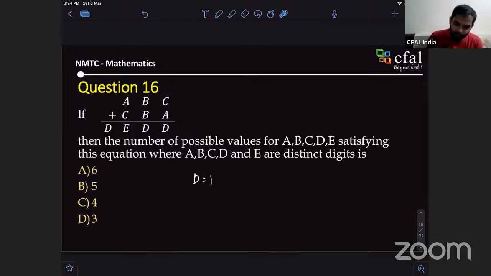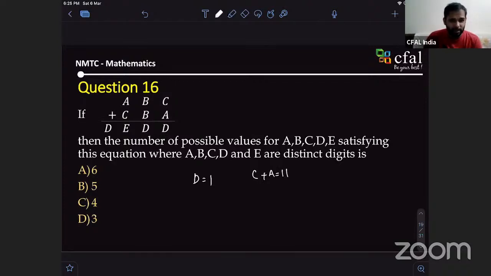You've seen, right? I told you D will be even. If D is even, then this is less than 9. That's what we figured out, right? Yes, sir. Now we already got D as odd. So this should have a carry, or the sum should be equal to 11. C plus A is equal to 11. Okay. Fine.